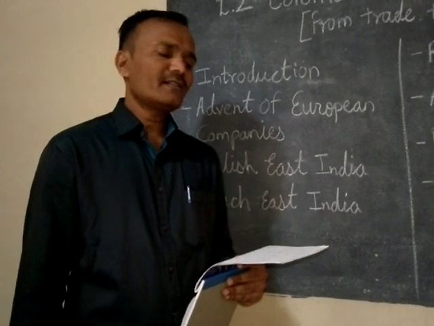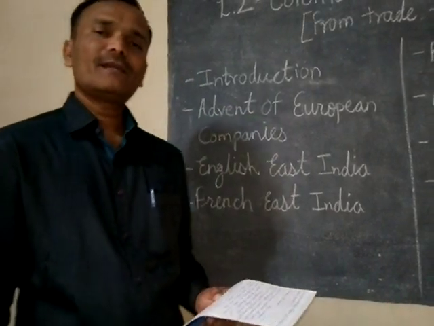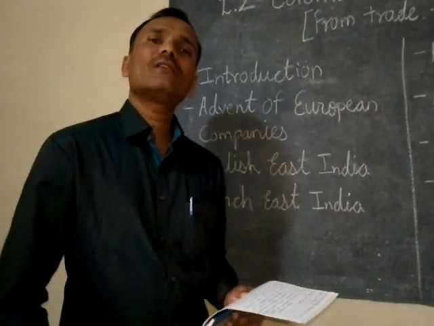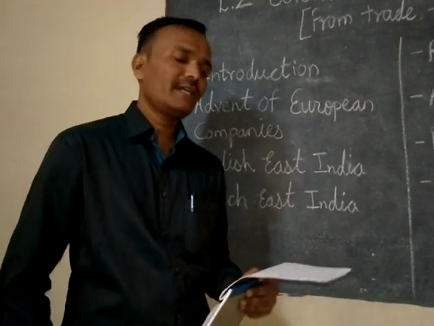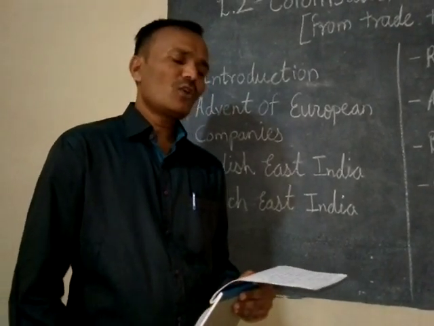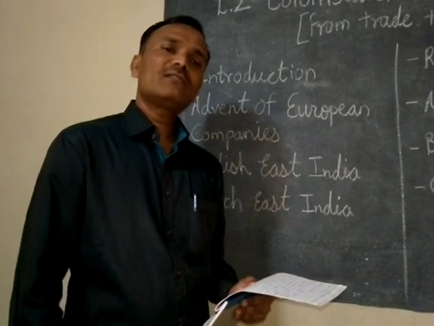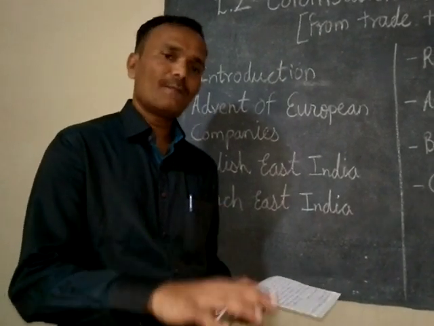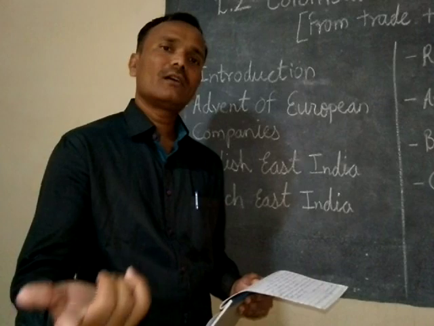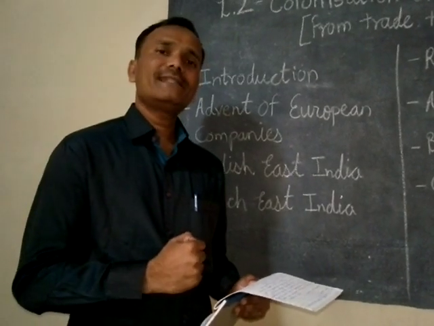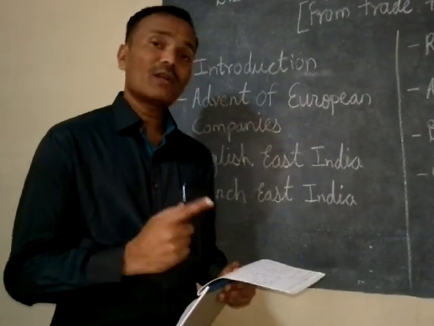The Royal Charter was issued by Queen Elizabeth. Royal Charter means that official document issued by Elizabeth. It clearly mentioned that no other company from England could compete with the East India Company in trading. They were not permitted.